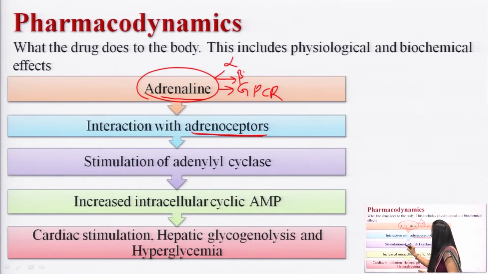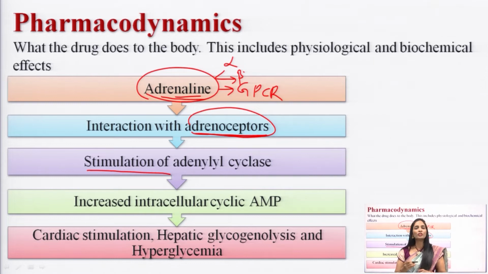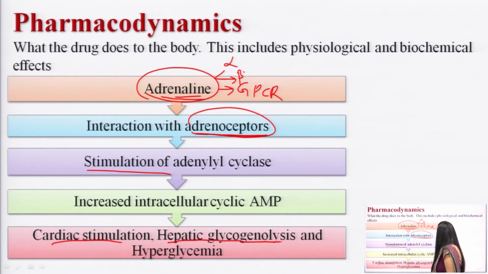So when adrenaline binds to these adrenoreceptors, it stimulates adenyl cyclase, which in turn results in an increase in cyclic AMP levels. Once cyclic AMP levels increase inside the cell, what happens? You can see cardiac stimulation, hepatic glycogenolysis and hyperglycemia. These are the effects you see with adrenaline when it binds to the receptor.